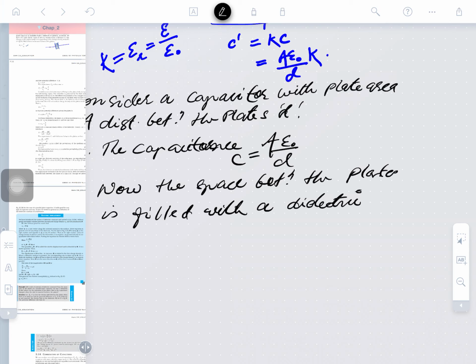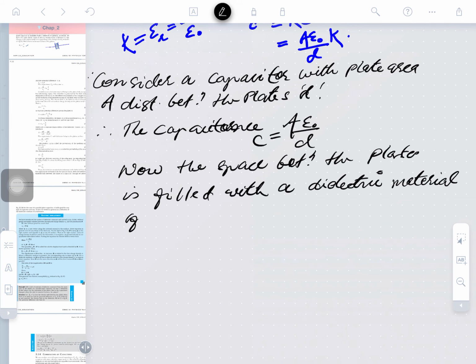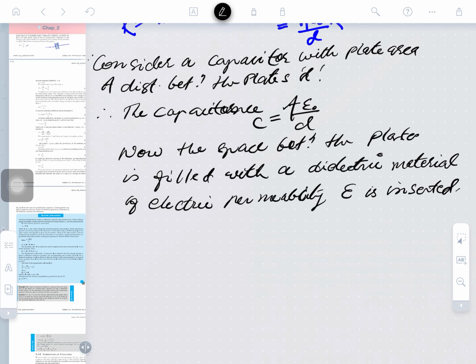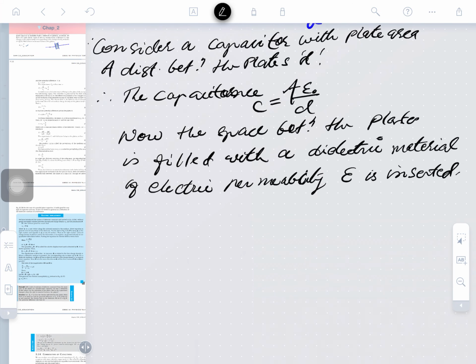Filled with dielectric material of electric permittivity, here we will give epsilon, is inserted. So what will happen? The field will be affected here.